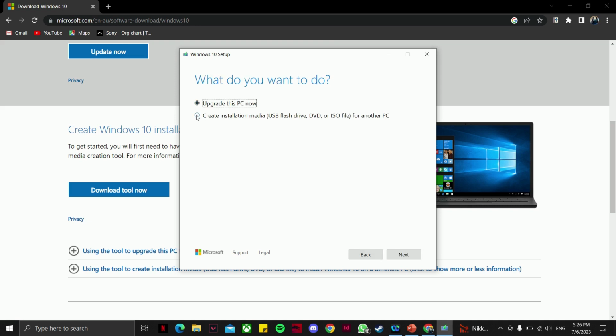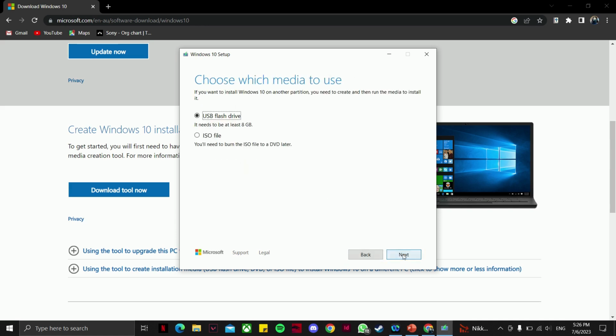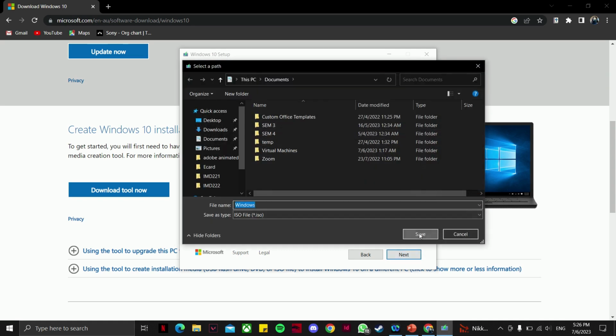Click on create installation media. Next, use ISO file. Next, save it.